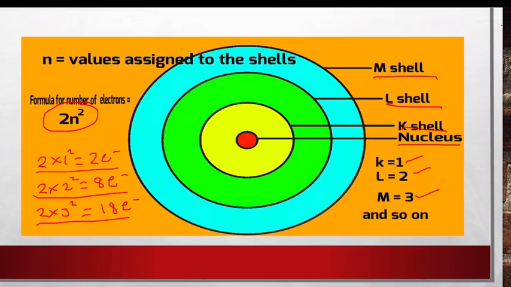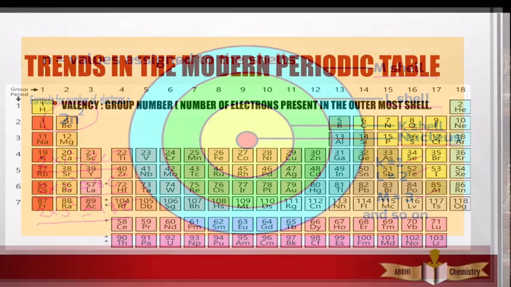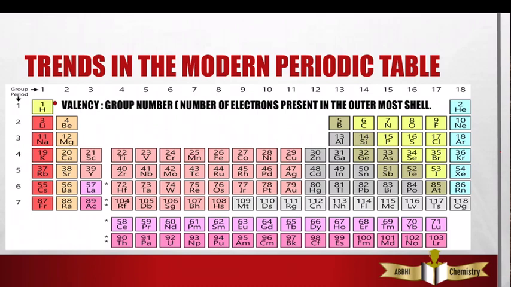The same thing is repeated in the number of elements present in each period. Okay, now let's discuss the trends in the periodic table. What are the trends? What is repeating? The basic point we are going to learn first is valency. Valency is nothing but the group number.